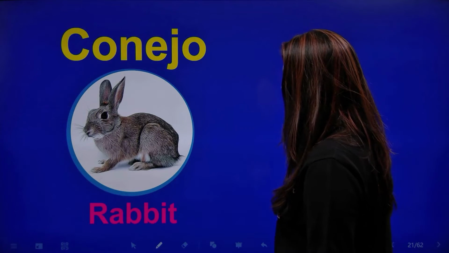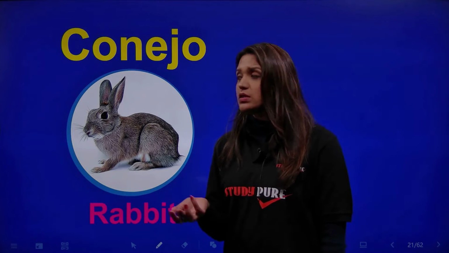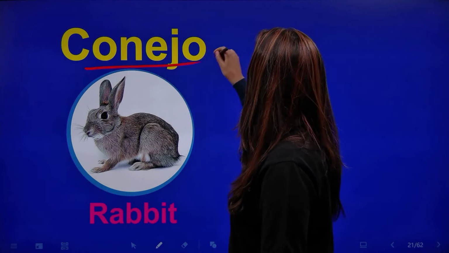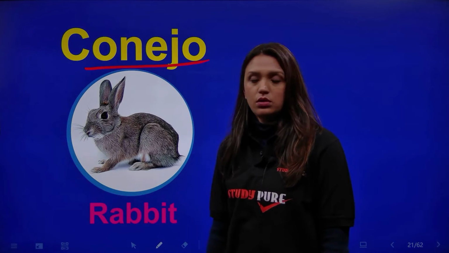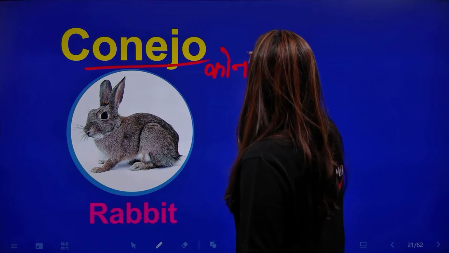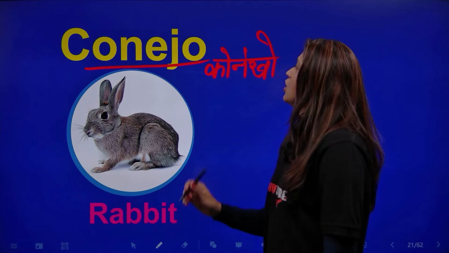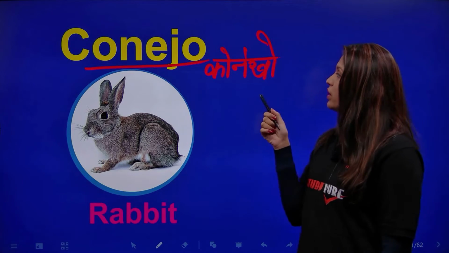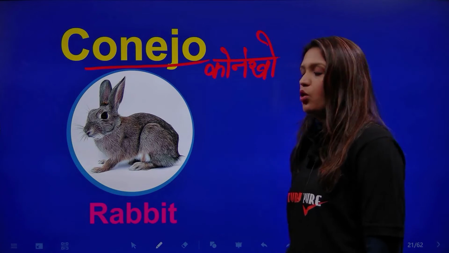Okay, friends, next is a rabbit. And how do we call a rabbit in Spanish? A rabbit is a conejo. That's a rabbit for you in Spanish.